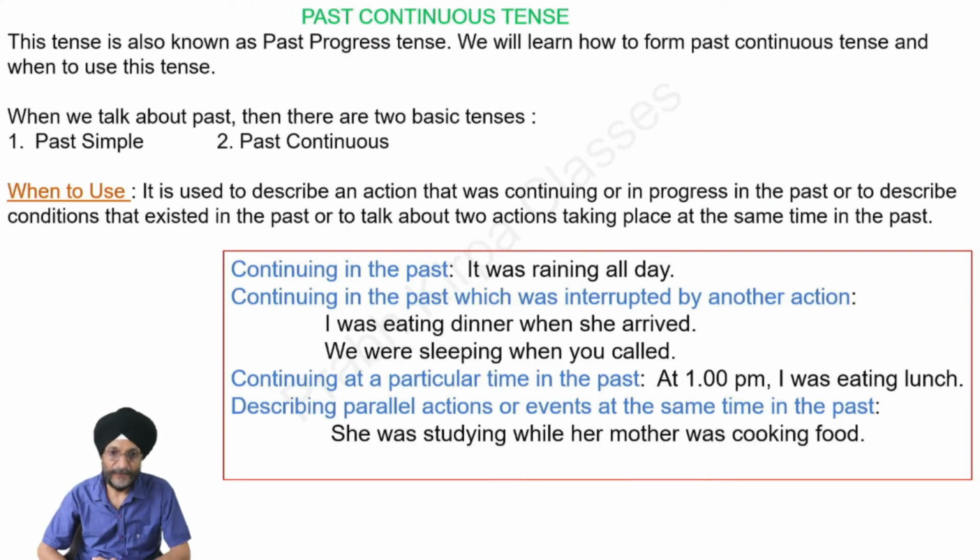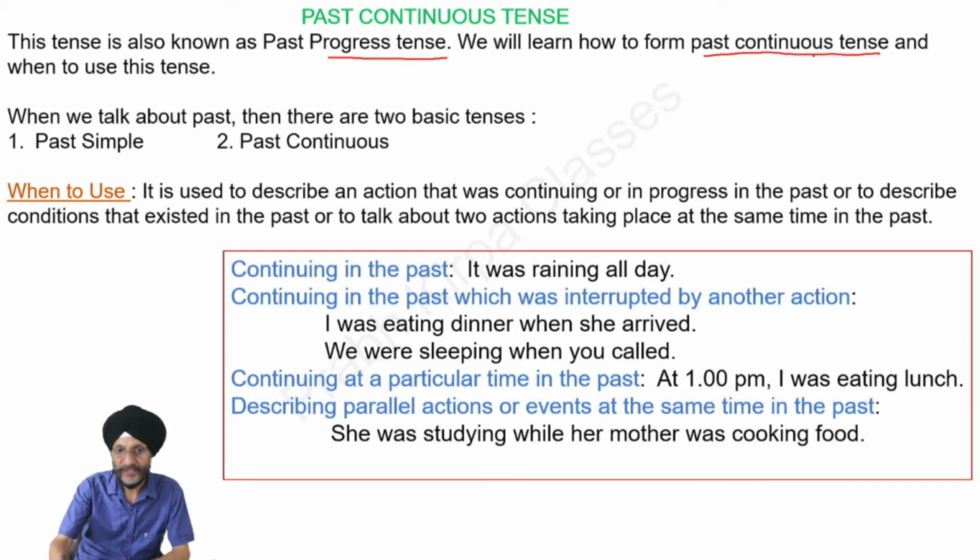Past continuous tense. This tense is also known as past progressive tense. We will learn how to form past continuous tense and when to use this tense. When we talk about past, there are two basic tenses, past simple and past continuous. The other two forms of the past tense, that is past perfect and past perfect continuous, are the advanced versions of the past tense. Now we come to the main topic, past continuous tense.